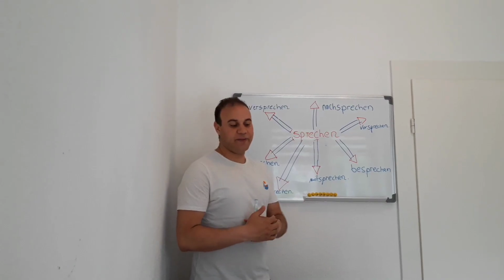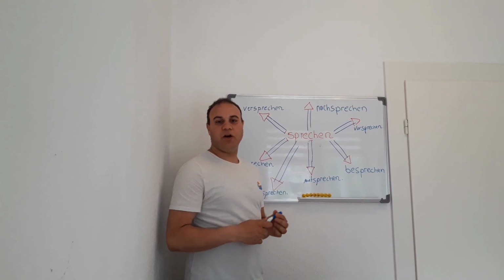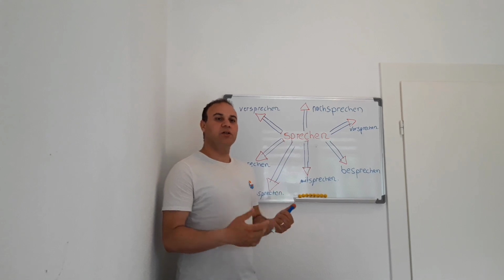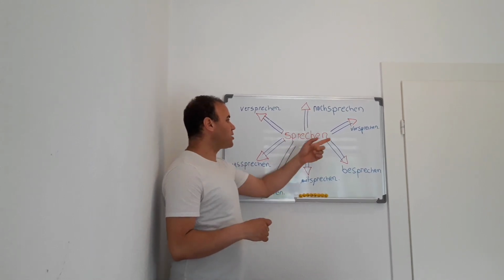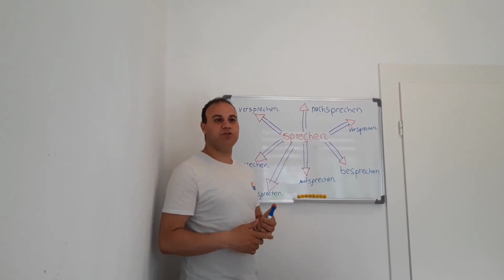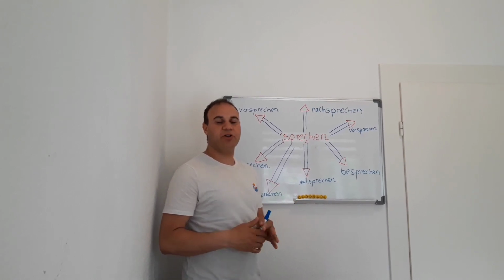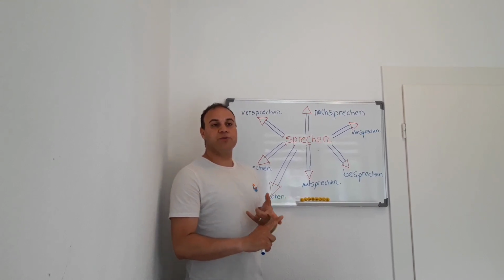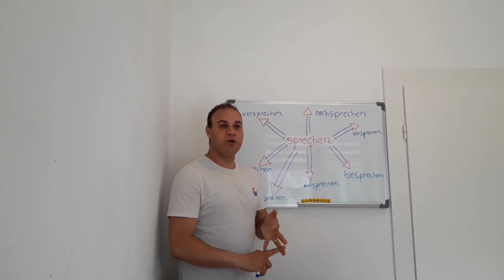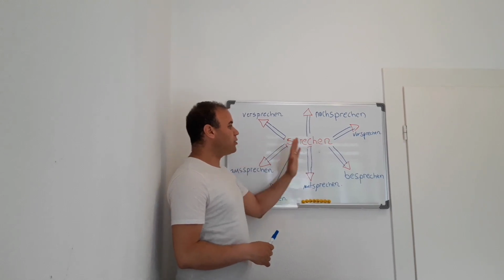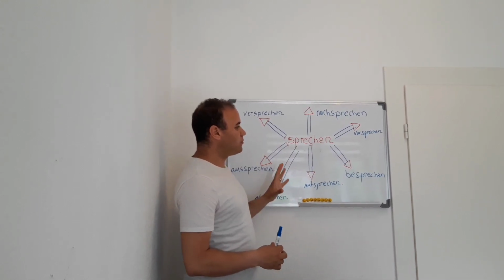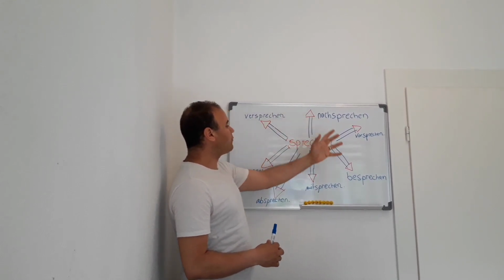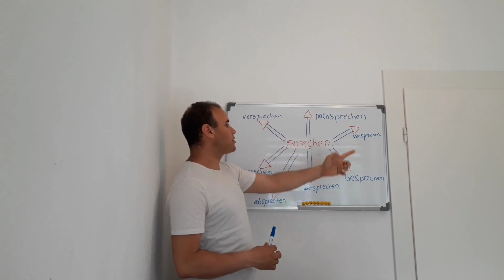As I said before, the verb sprechen is regarded as one of the most known and used verbs in the German language. Before we continue, we have to mention that there are different kinds of verbs in German: separable verbs, inseparable verbs, reflexive verbs, and so on. In this short video, we'll just focus on six uses of the verb sprechen with different prefixes, as you can see here.